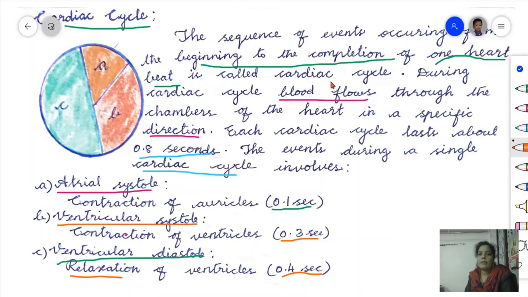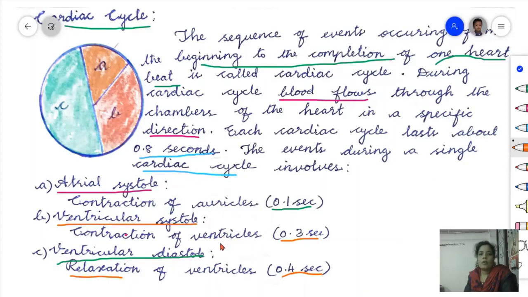That is the definition. Second question is, name the events involved in a single cardiac cycle. That is the second question. So that answer is atrial systole, ventricular diastole. This contraction of auricles, the timing, everything have to write. That is a 2-mark question. Have you all understood? Yes.